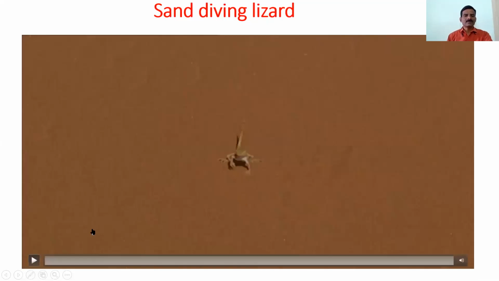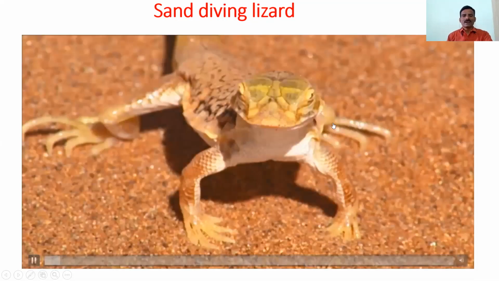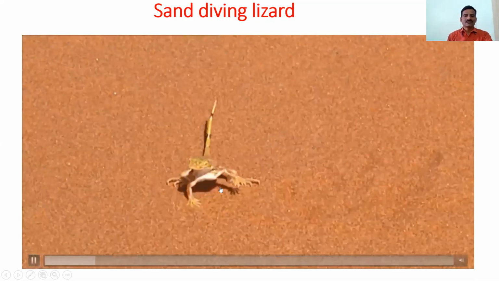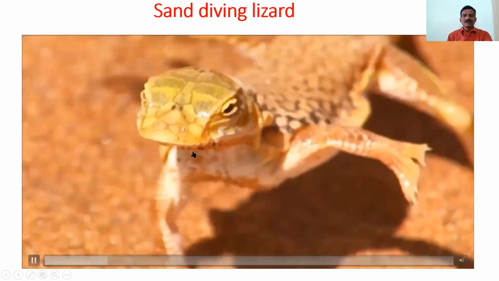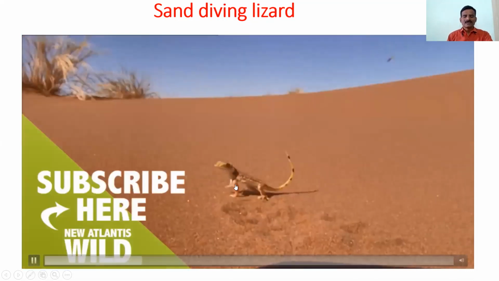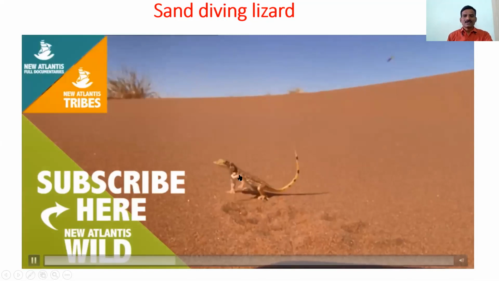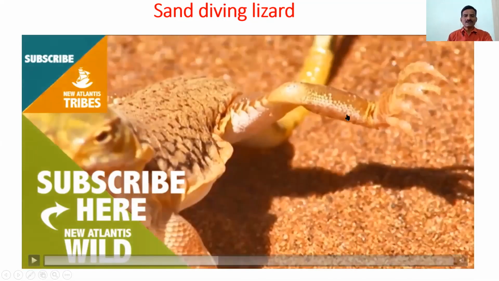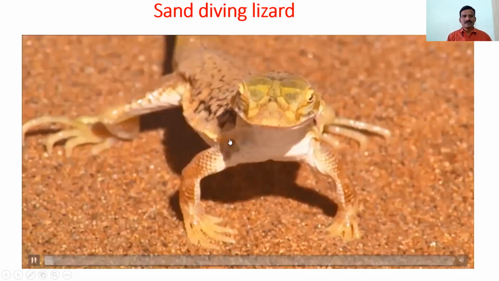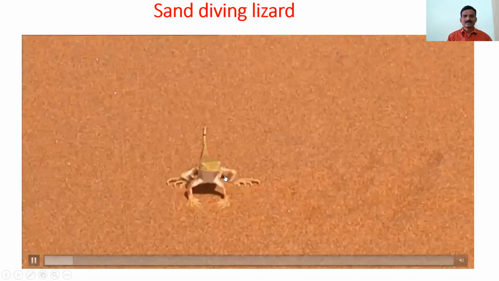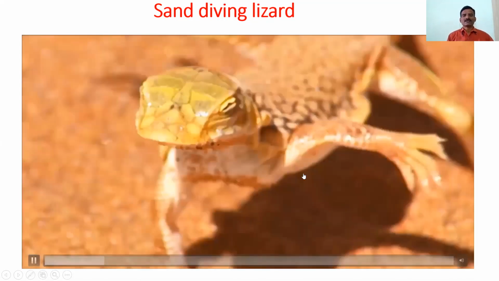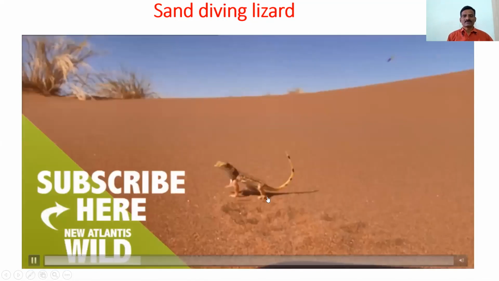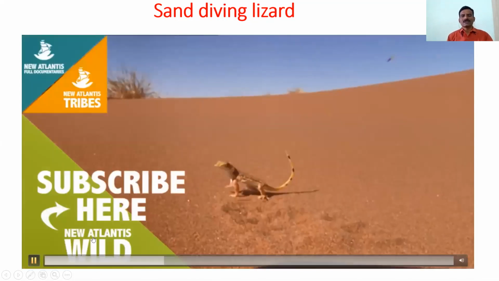So this lizard, when the temperature of the sand is very hard, the conditions are very hard, it can lift its legs in the air to keep its body cool. So here you observe that the legs of this lizard can lift in the air to cool its body. So this is another technique of the sand diving lizard.